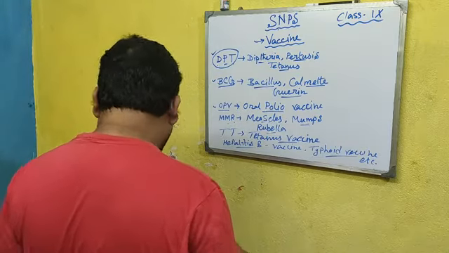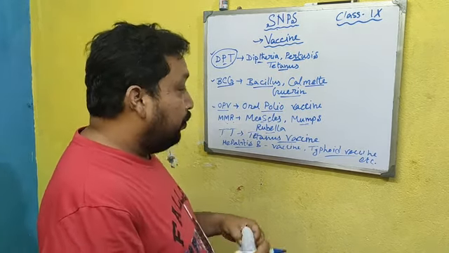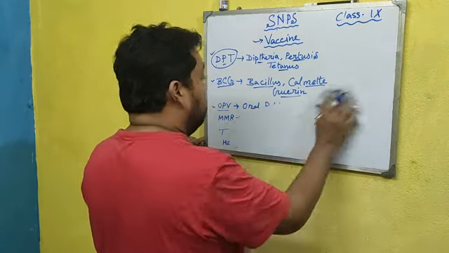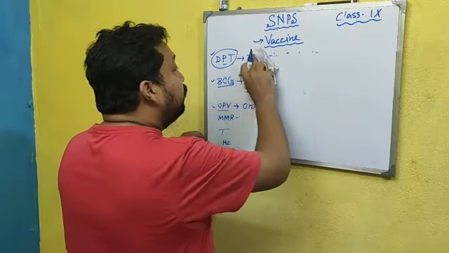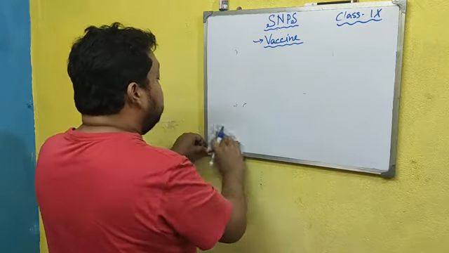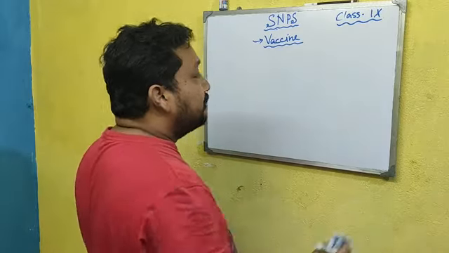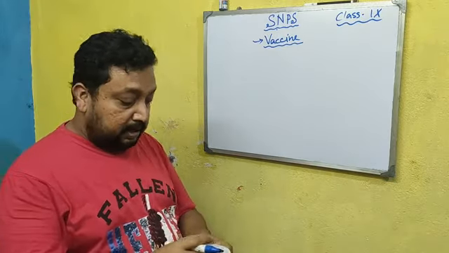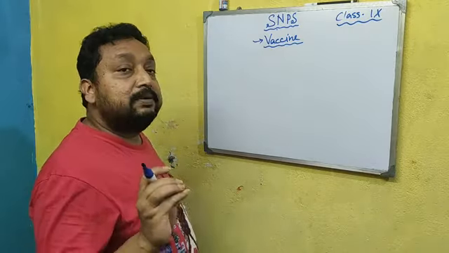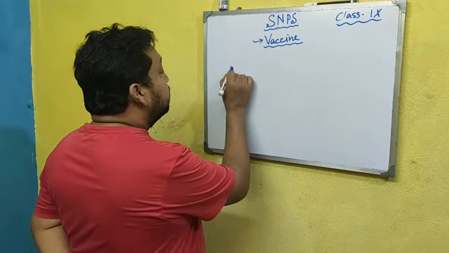Now we will learn what a vaccine is, how it is prepared and how it functions. It is very important. First of all, we gave some examples so that you know which vaccine gives protection against which disease. Now we will study the different types of vaccine and how the vaccine works. A vaccine is produced from antigen.